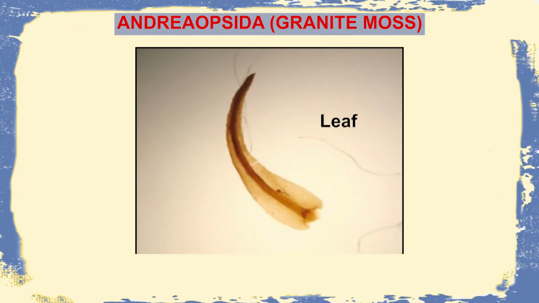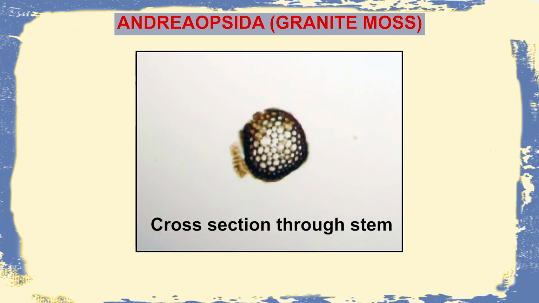The next group is Andreopsida, which is better known as the granite moss. Upon seeing the leaf, it is found that the margins of the leaf have tooth-like indentations, and these are the major identifying characters of the group Andreopsida. On seeing the cross section through the stem, there is very slight differentiation of cells. Only the epidermal or parenchymal cells are present and the differentiation is minimal.